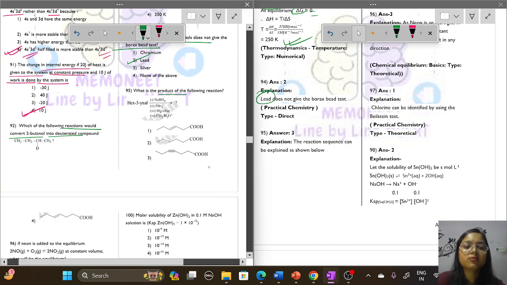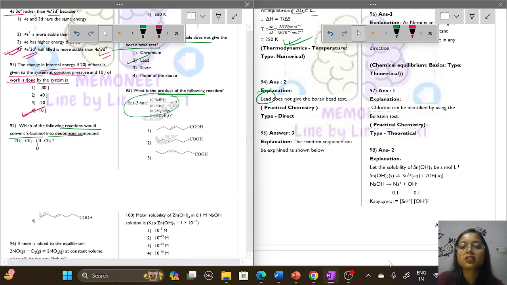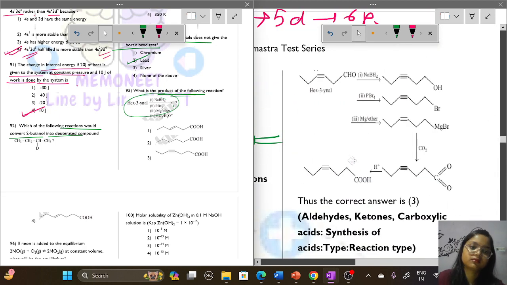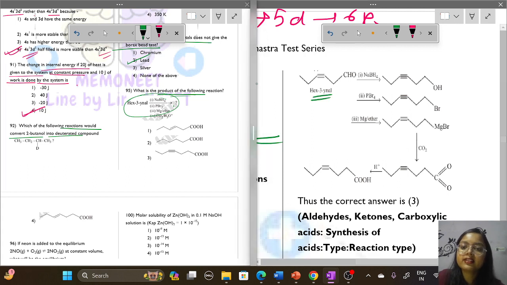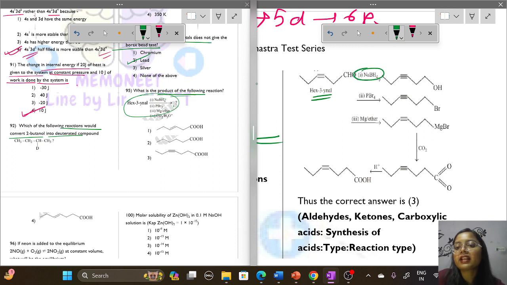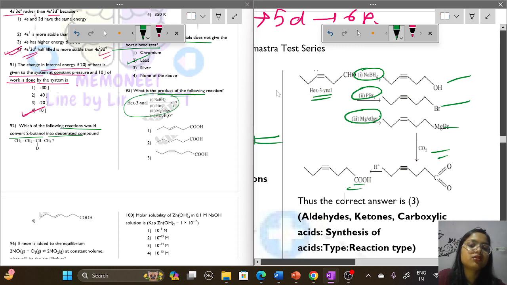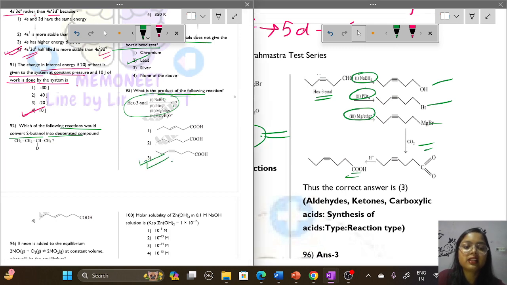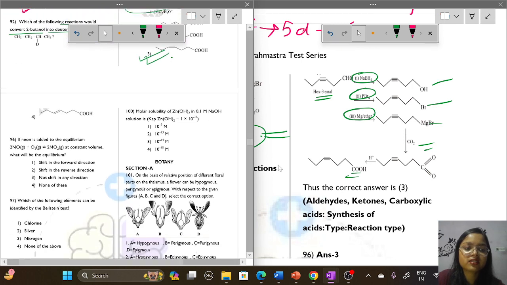What is the product for the following reaction? This is the reaction, and what will be the product? See, this is hex-3-enal. When it reacts with NaBH4, this compound forms, then with PBr3 this compound forms, with Mg in ether this compound is formed, and when this is reacted with CO2, this compound is formed. So what will be the correct option? Option number 3. Finally we will get this as the product after all the reactions.